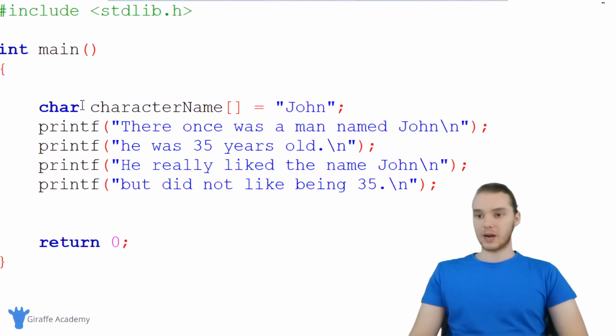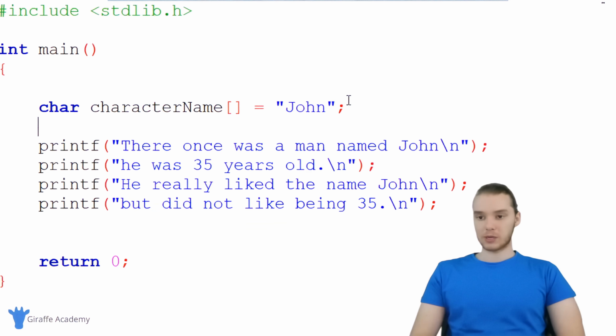All right, so essentially what I did here was I created a variable and I told C what I wanted to store in the variable. I wanted to store a character. I gave this variable a name, it was character name, and I used these open and closed square brackets to tell C that I wanted to store a bunch of characters, not just one. Now what we can do is we can make another variable to store the character's age.